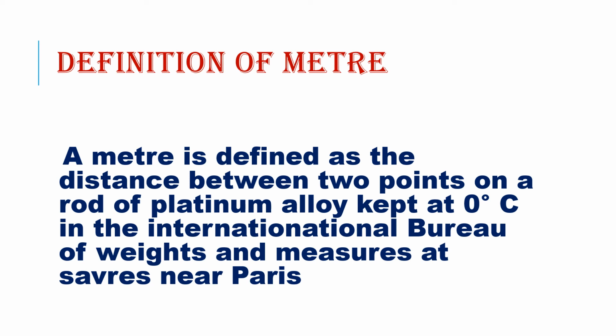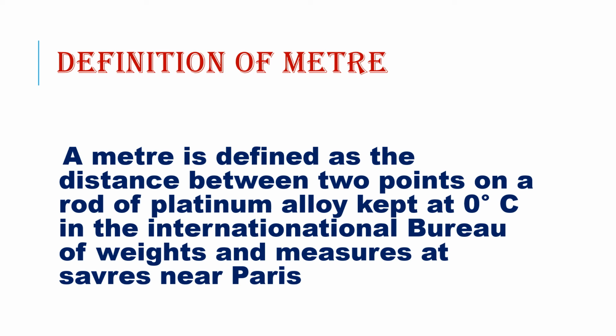So there is an International Bureau of Weights and Measures. In that place, there is a rod which is made up of platinum alloy, means it is mixed with another metal, that is iridium, platinum iridium alloy. What is an alloy? It is a mixture of two or more metals. So this rod is kept in that place, and 2 points are marked on that rod. We say that the distance between those 2 points is 1 meter. So that is all fixed.